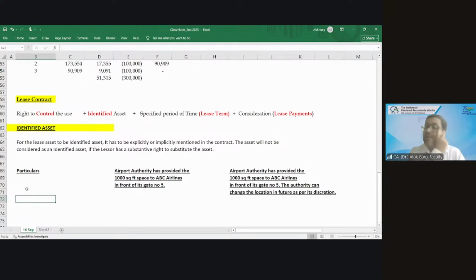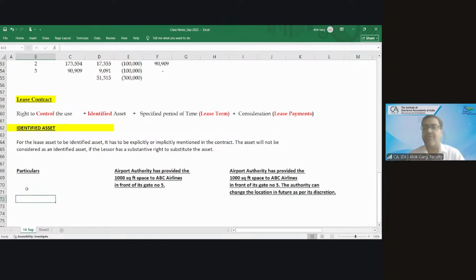Whether the airport belongs to the government or to these airline companies? The airport is a public property, a government property. So how are these airline companies operating? You must have seen the big space they are occupying. How are they getting such a big space? On a rental basis, on a lease basis. They have entered into a contract with the Airport Authority of India.